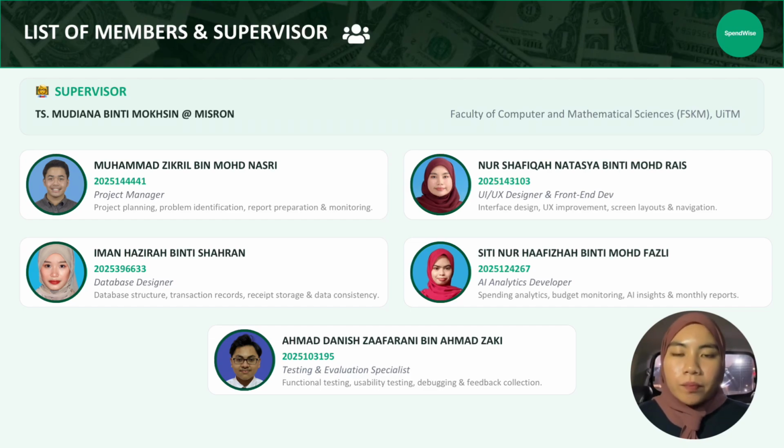Mulyana binti Mohsin, Liaise Ms. Ran. Our team consists of 5 members with different responsibilities. Muhammad Zikril as project manager, Nur Syafiqah Natasha, which is me, as UI or UX designer and front-end developer. Iman Hazira as database designer, Siti Nur Hafiza as AI analytics developer, Ahmad Danish as testing and evaluation specialist.